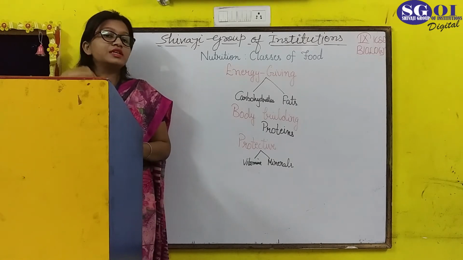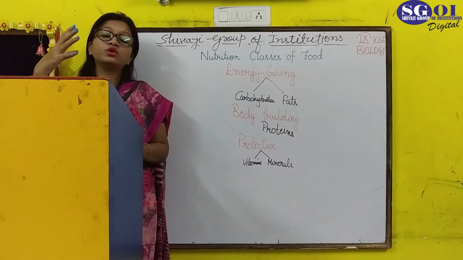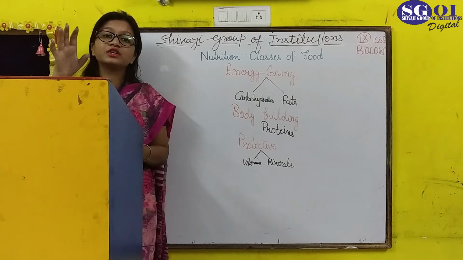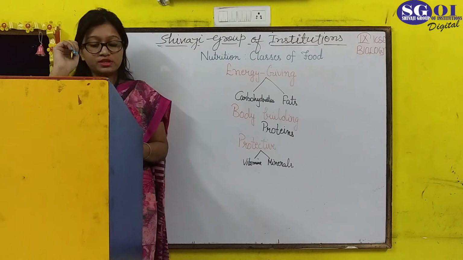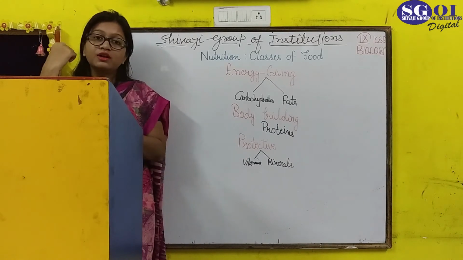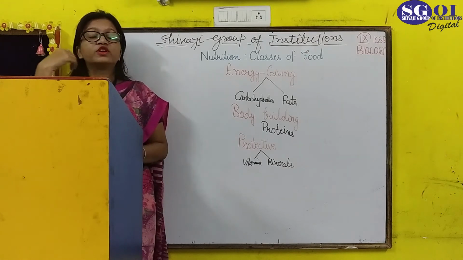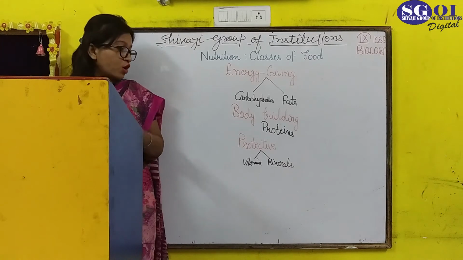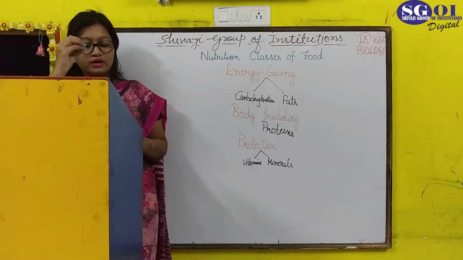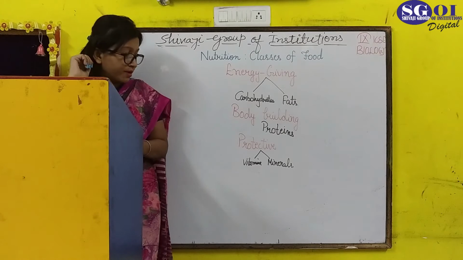The energy is released with the help of vitamins and minerals. They protect us from illness. As I told you, in their absence several deficiency diseases are caused, so they protect us from those diseases. Minerals are also important for muscle contraction and relaxation. The muscles are contracted and relaxed during different kinds of movement, and for the transmission of nerve impulses also minerals are very essential. Vitamins and minerals are required in small quantities in our body, but they are the protective foods of our body.